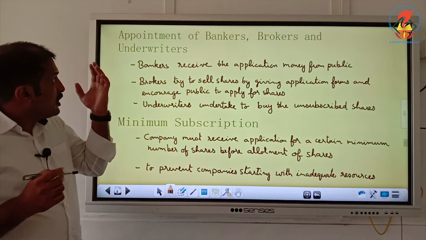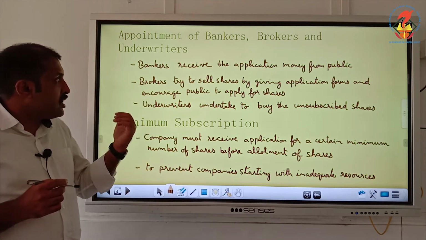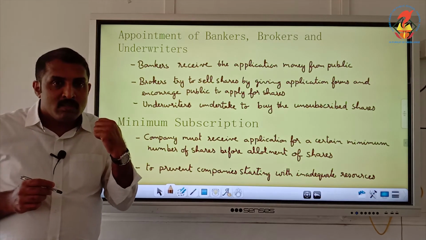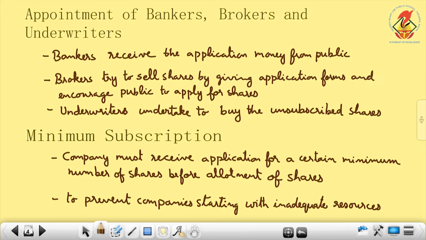So the third step is appointment of bankers, brokers and underwriters. Each one performs its own duties. Now there comes a fourth step, minimum subscription. Minimum subscription means a company must receive applications for a certain minimum number of shares before allotment of shares.